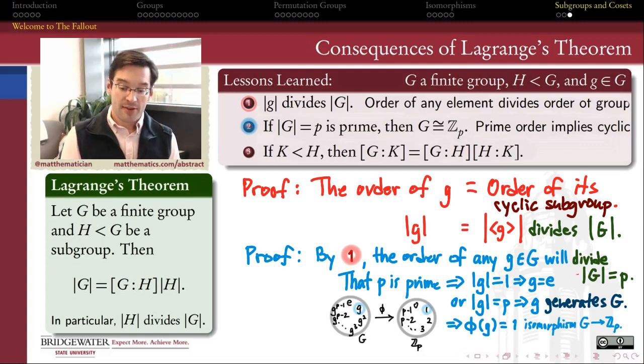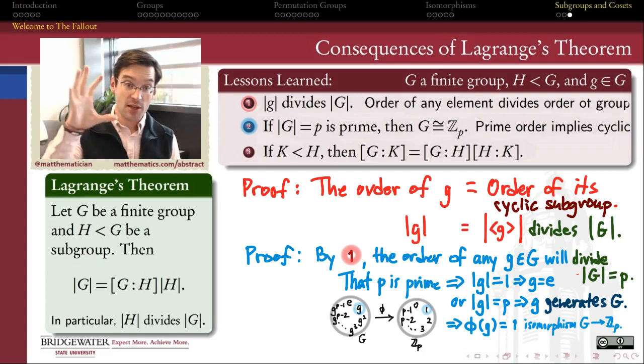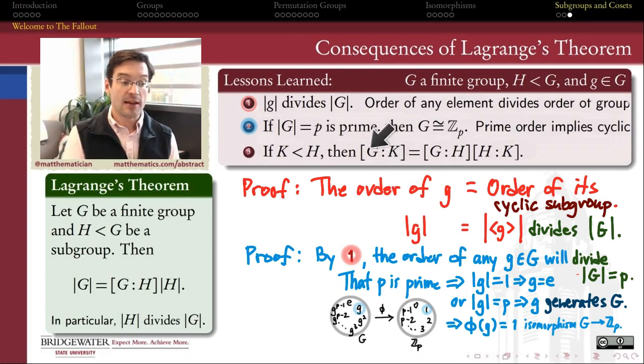Finally, this last theorem is called multiplication in towers. What I mean by that is if I have a subgroup of a subgroup. So if G is a large group, H is a subgroup of G, and K is a subgroup of the subgroup H, then the index in G of K, the relationship that the smallest subgroup bears to the big group, is the product of the index in G of H times the index in H of K.